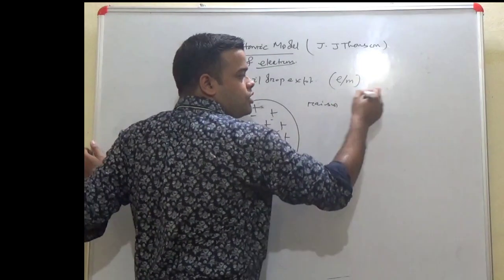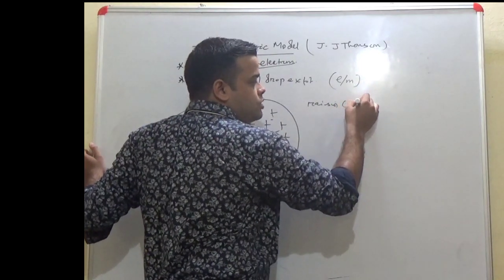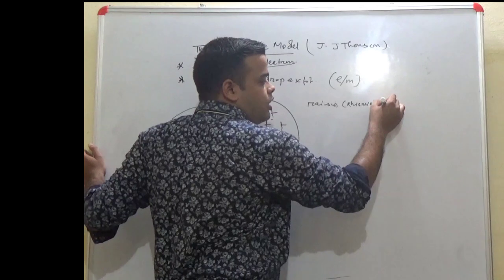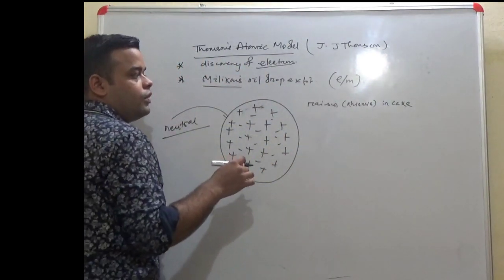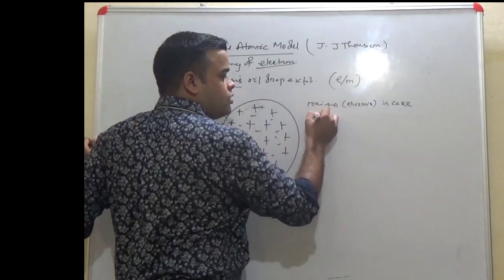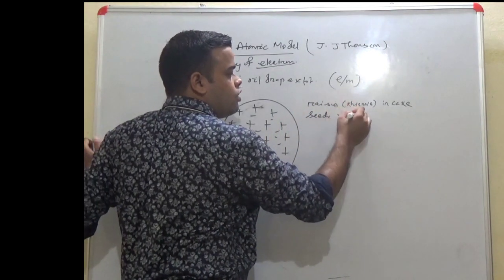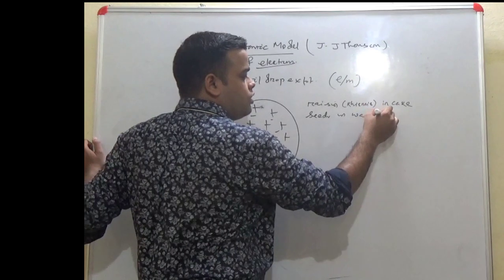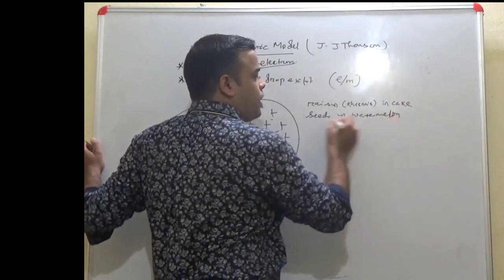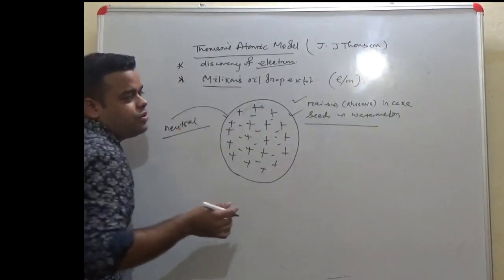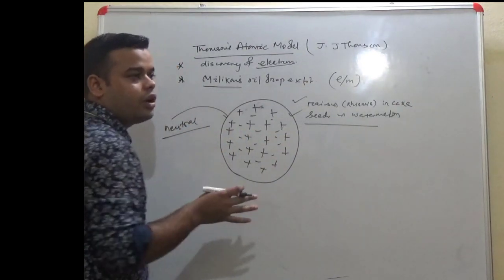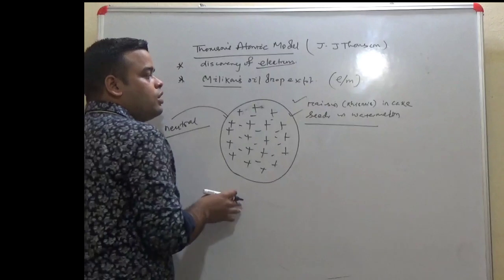Raisins, which you call kishmish, in cake, and seeds in watermelon. Raisins in cake or seeds in watermelon. So it is also called the plum pudding model or raisin atomic model.